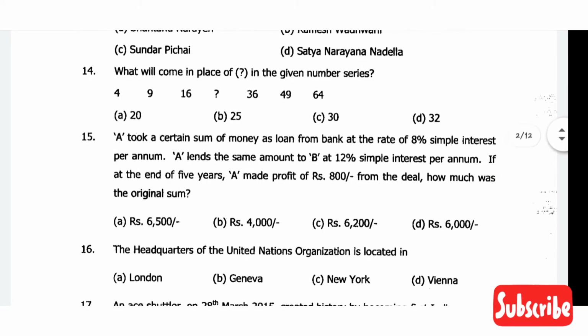Then comes question number fourteen, what will come in place of the question mark in the given number series? This is a question of arithmetic progression. So the correct answer will be option B, 25.